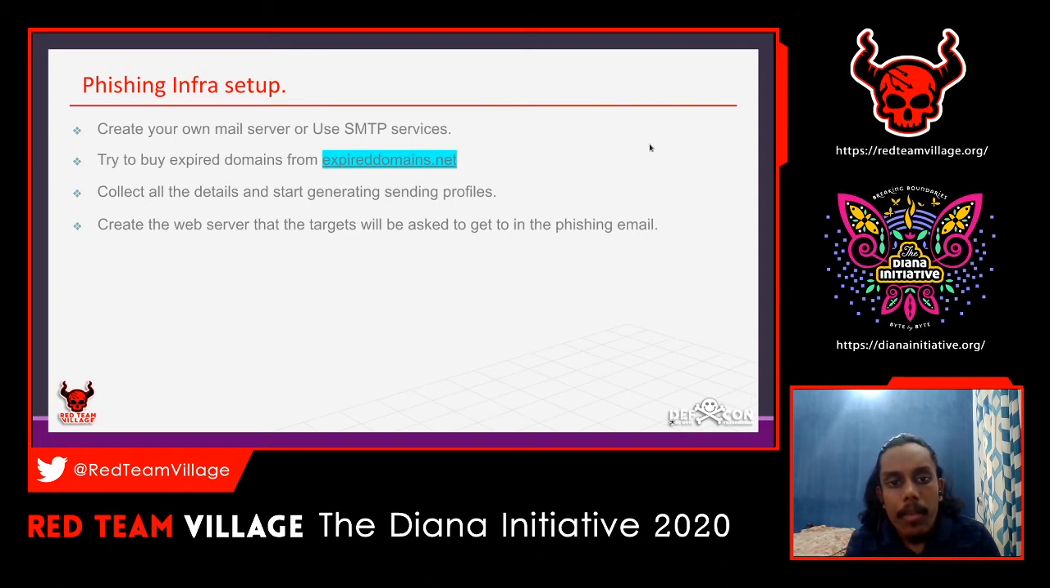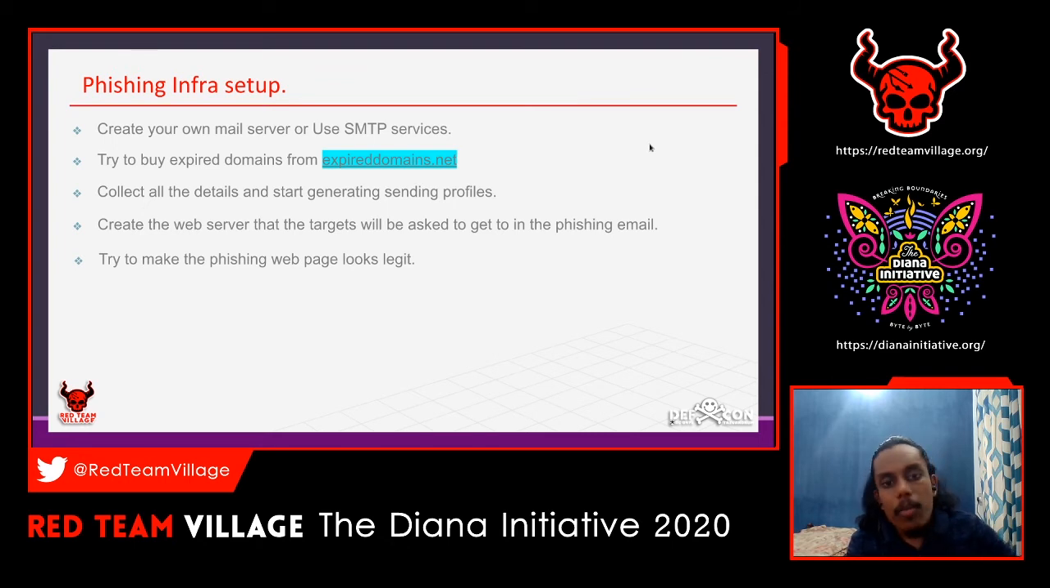Yes. So create the web server that the targets will be asked to go to in the phishing mail. When the victim or target clicks on the phishing email, they need to be redirected to a website or server that hosts the particular phishing page or phishing domain. So you need a server also.